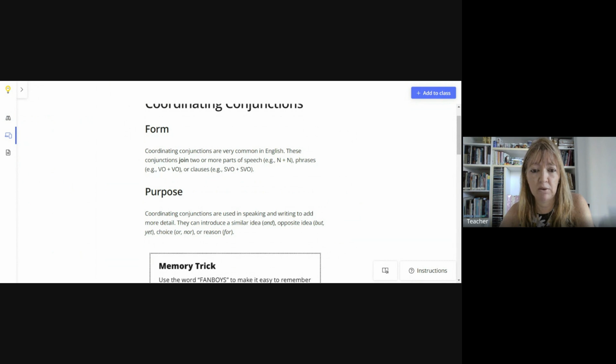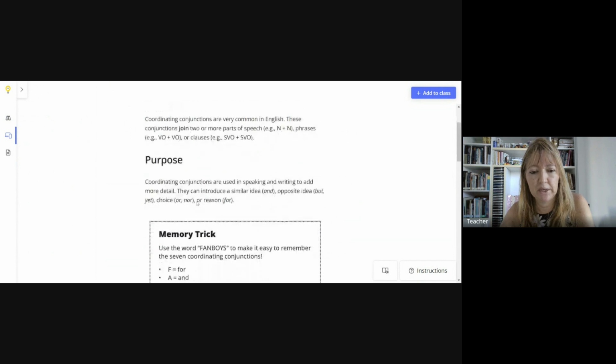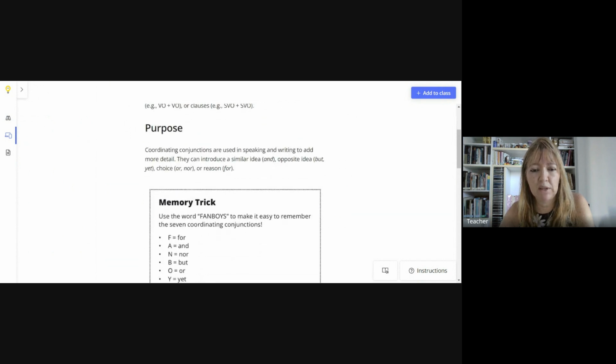Or you can join clauses. Subject, verb, and object. Subject, verb, and object. What is the purpose? Coordinating conjunctions are used in speaking and writing to add more detail. They can introduce a similar idea, an opposite idea, but yet, choice or nor or reason for.